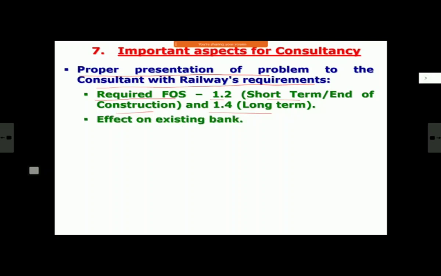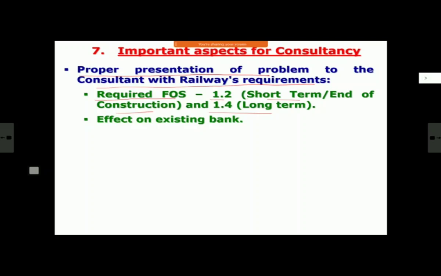Similarly, I am yet to see a report in the case of doubling. Whenever you give any consultancy for doubling or new line construction, I'm talking about ground improvement in this case, and as I told you by an example yesterday, if anything happens to your new bank, 100% it will affect the existing bank also. Now, the new bank is in a section under doubling where no train is running, so you can strip it open, rip it apart, and repair it. On an open line, trains are running, and most of the time it does not get repaired, and it becomes a source of permanent speed restriction.